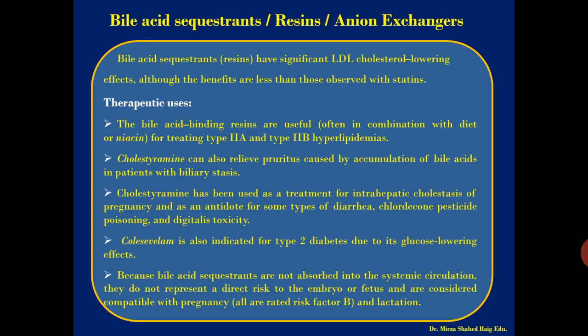That is why they have been given the name anion exchangers. You may call them bile acid sequestrants. We have already seen that they are chelate forming drugs, where a chelate complex forms. So these are called bile acid sequestrants, resins, or anion exchangers.